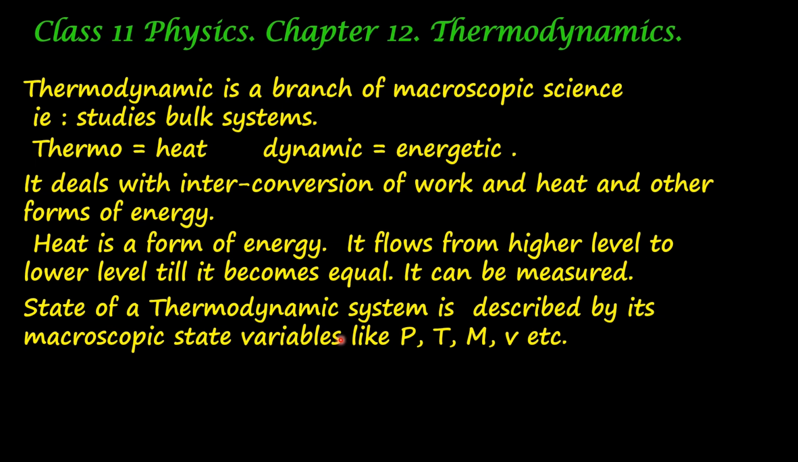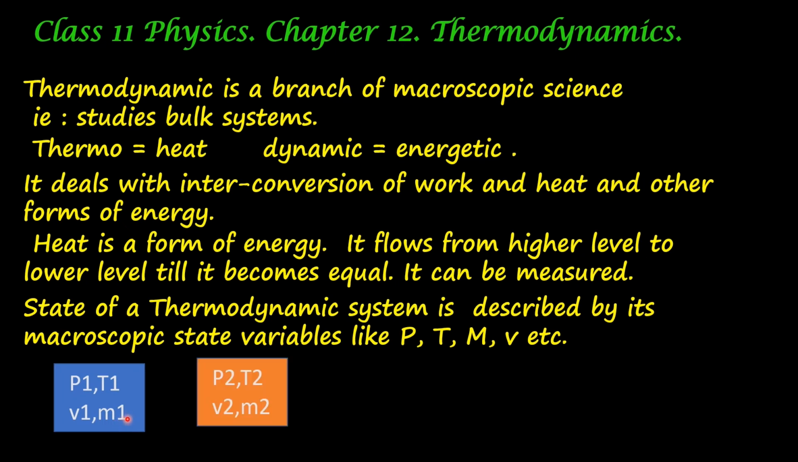State variables are those physical quantities which depend only upon the state, that is the initial and final state, and not the path by which those values are attained. Take for example, if this is one system, it has its own pressure, temperature, volume, and mass, that is state variables. We will mark it as P1, V1, T1, and M1. This is how we describe this system. So system 1 has pressure P1, temperature T1, volume V1, and mass M1.